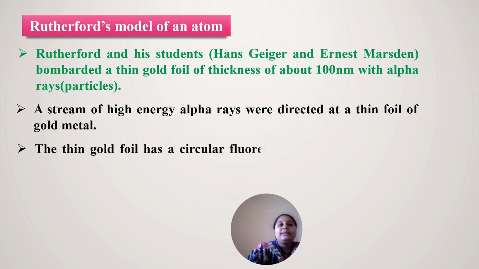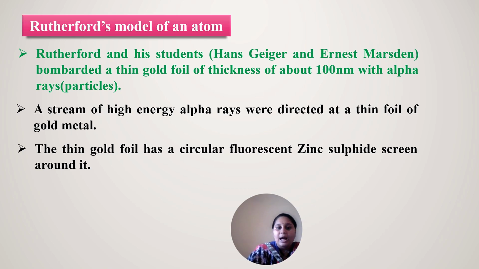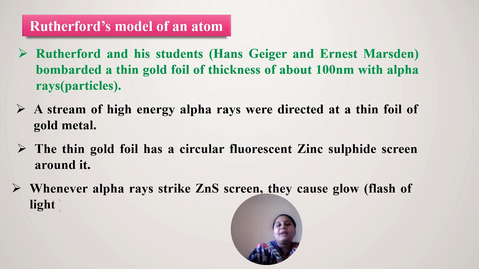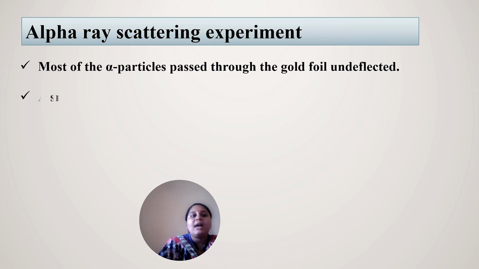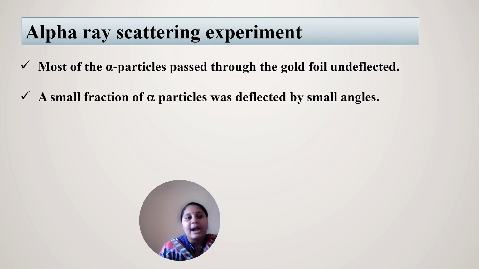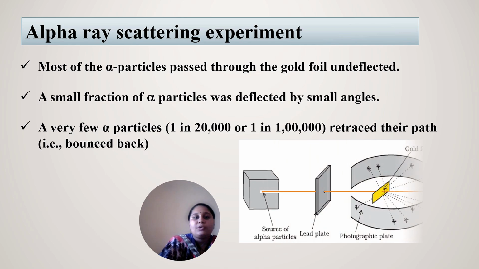The thin gold foil has a circular fluorescent zinc sulfide screen around it. Whenever alpha rays strike the zinc sulfide screen, it causes a glow on the screen. Most of the alpha particles pass through the gold foil, while small numbers were deflected by small angles, about 1 in 2000, and some bounced back.